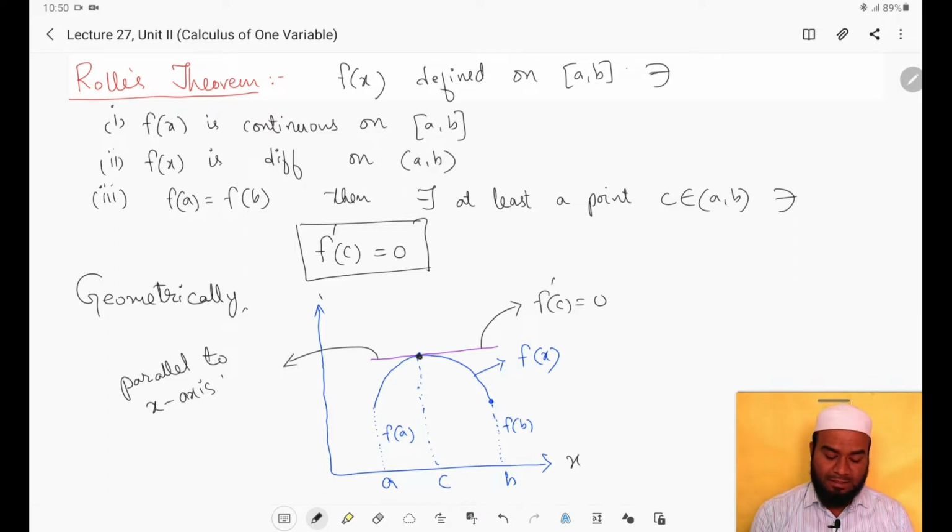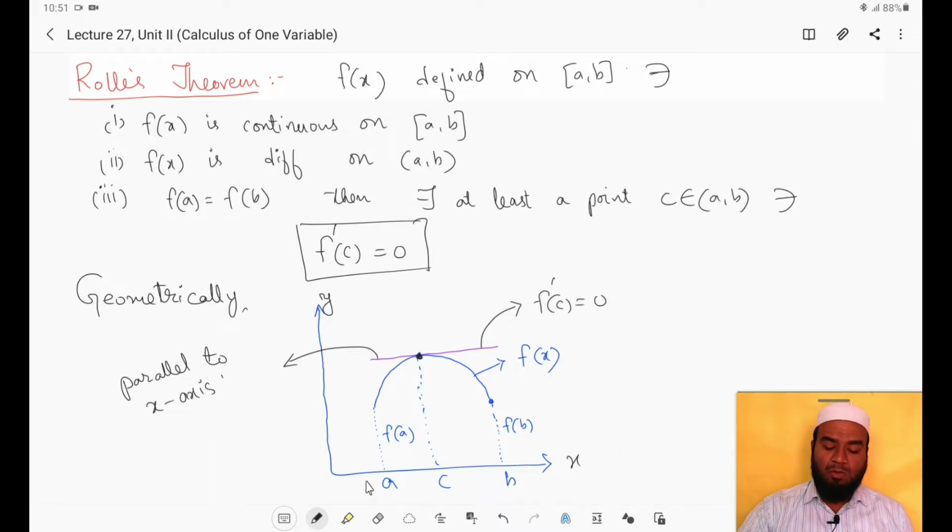Here is the x-axis and this is the y-axis, right? This is the geometrical interpretation of Rolle's theorem. If a function f of x is defined on the closed interval a comma b, and f of x is continuous on the closed interval a comma b, f of x is differentiable and f of a equals f of b, then we will be able to find a point in the open interval a comma b such that the derivative of f at that point will be 0, or the slope of the tangent at that point will be 0, or the tangent is parallel to x-axis, right? This is what Rolle's theorem says.